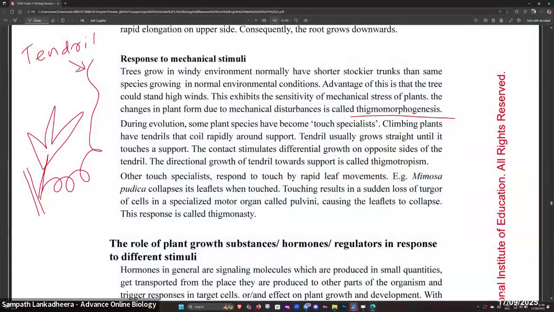Right. Anyway, good. The tendril. The directional growth of the tendril towards the support is called thigmotropism. Other touch specialists respond to touch by rapid leaf movement. Example, Mimosa pudica collapses its leaflets when touched. Touching results in sudden loss of turgor. All right, you know the story now, so we'll move to the next page.